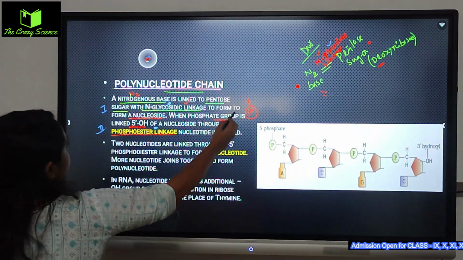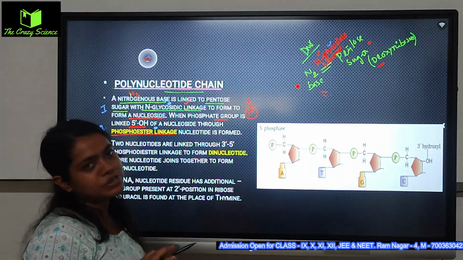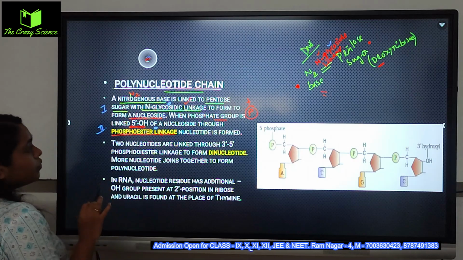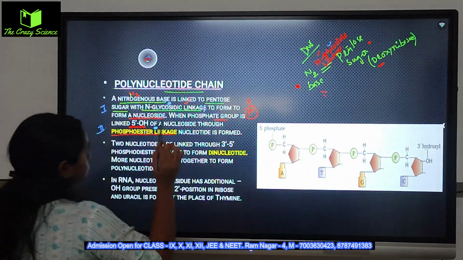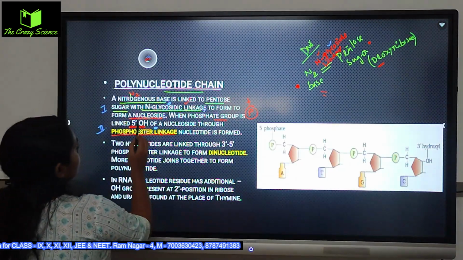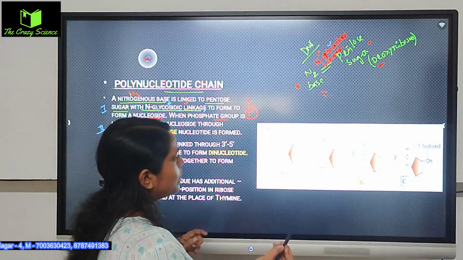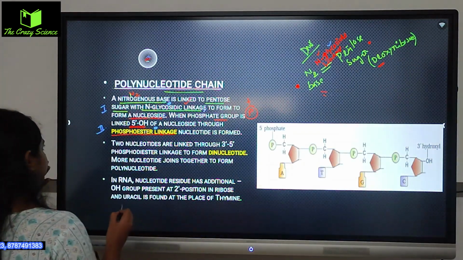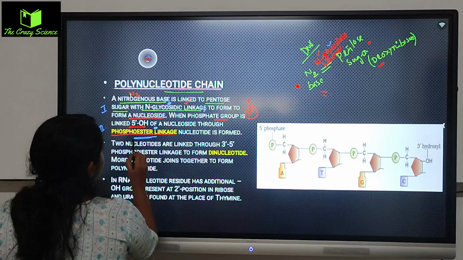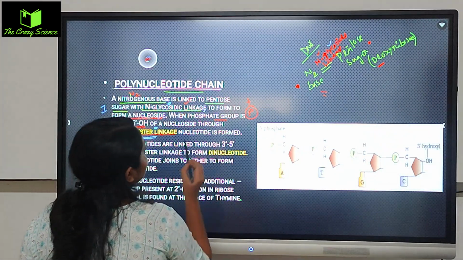Phosphate group will only be present in the nucleotides, I'm talking about only nucleoside here. Now, when the phosphate group is added to this particular part and linked with the 5' OH of a nucleoside, a phosphoester linkage is formed, and the nucleotide is formed.